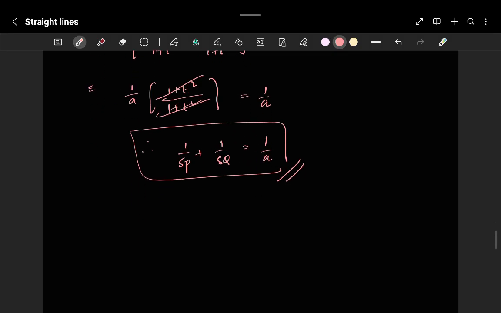Next side heading is area of triangle. There are a number of methods to solve these questions: half into base into height, half into base into height into sine theta, and Heron's formula, s into (s − a) into (s − b) into (s − c). And the determinant method, which is 1 by 2 into x1 into (y2 − y3) plus x2 into (y3 − y1) plus x3 into (y1 − y2).